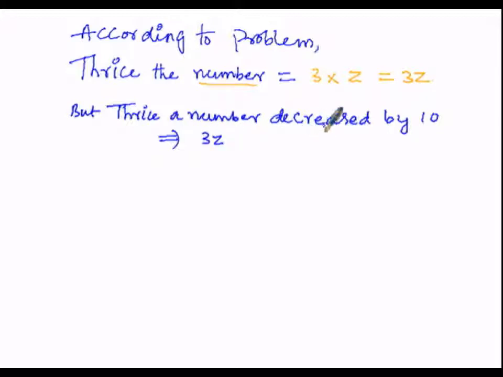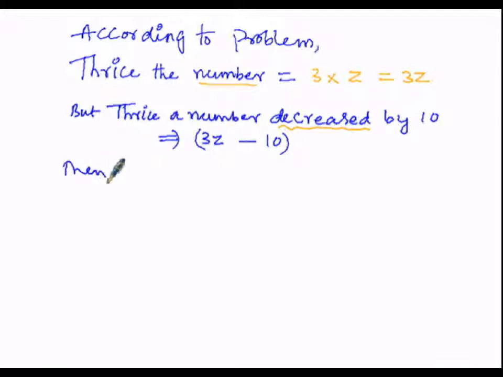So since it is decreased, we have to subtract. In case it is increased, we would have added this 10, but since it is decreased, we have to subtract. So this is the result which we got for the statement, that is thrice a number decreased by 10.